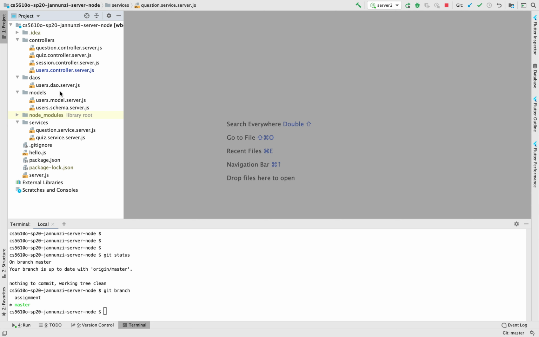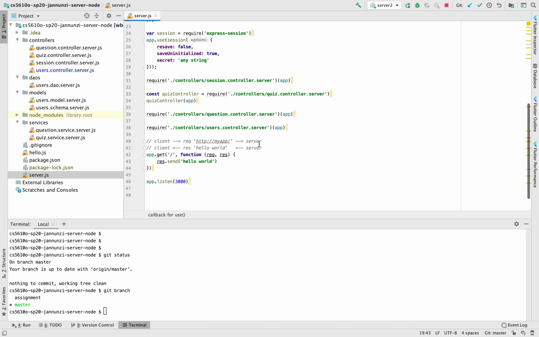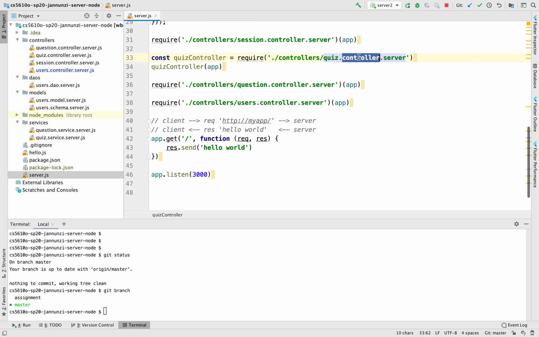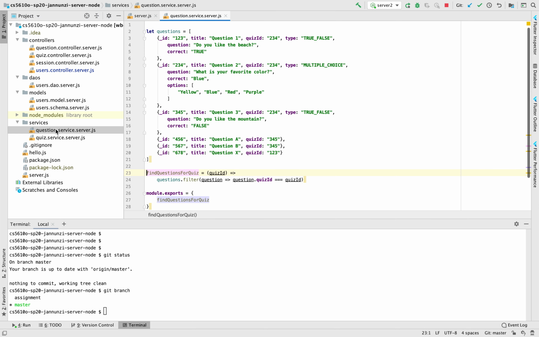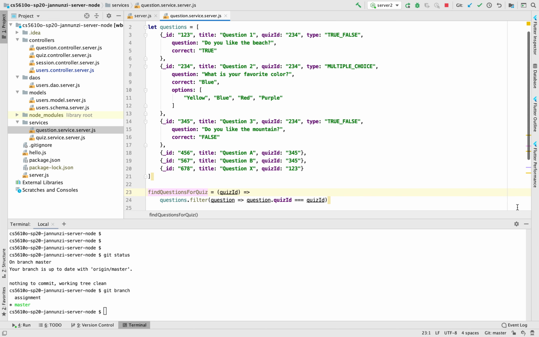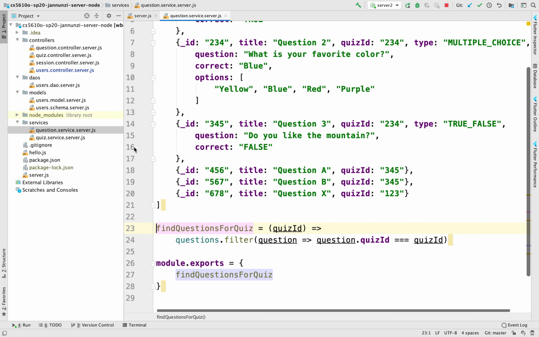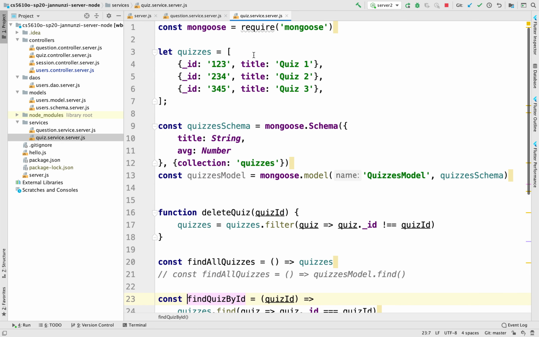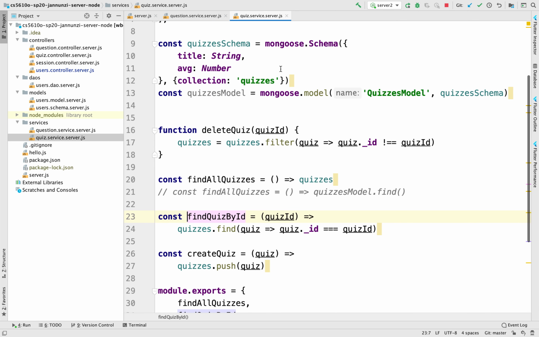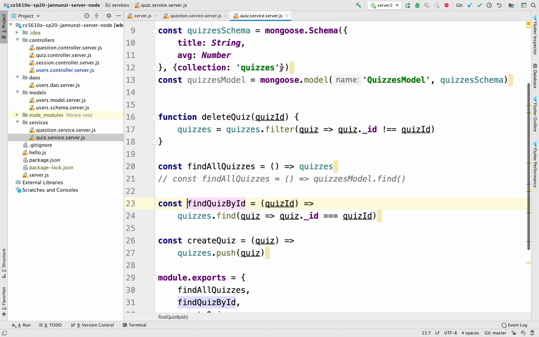Right, in that server we had a couple of controllers, right? A quiz controller for being able to retrieve a list of quizzes. We had questions controllers as well, and they were retrieving data from these services that were hosting this hard-coded data, an array of quizzes, an array of questions. And same thing for quizzes here. We had an array of hard-coded quizzes, and we had started playing around with the idea of interacting with the database as opposed to these hard-coded arrays.